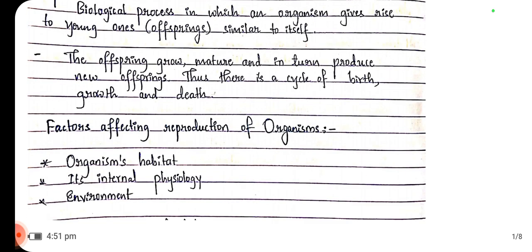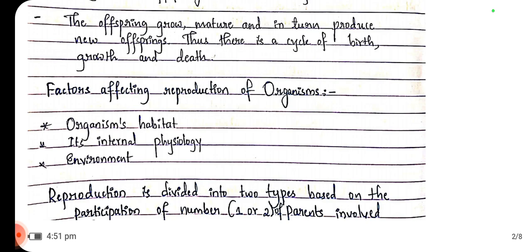Some of the factors affecting reproduction of organisms are: one is the organism's habitat, where it's living, its internal physiology, physiological characteristics which affect the reproduction of the organism, and some of the environmental conditions.